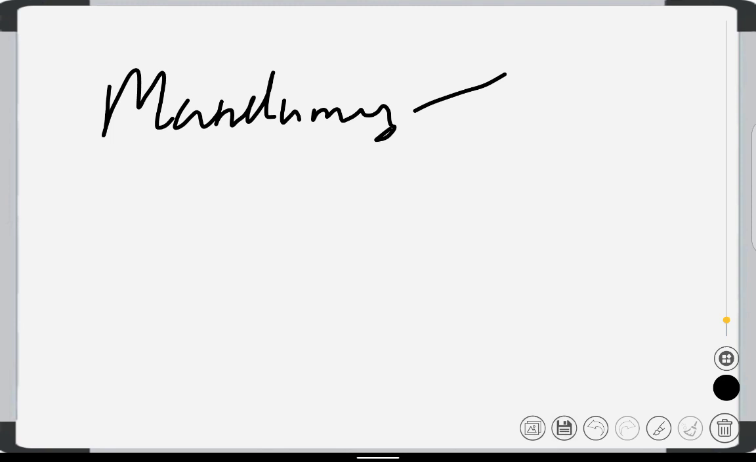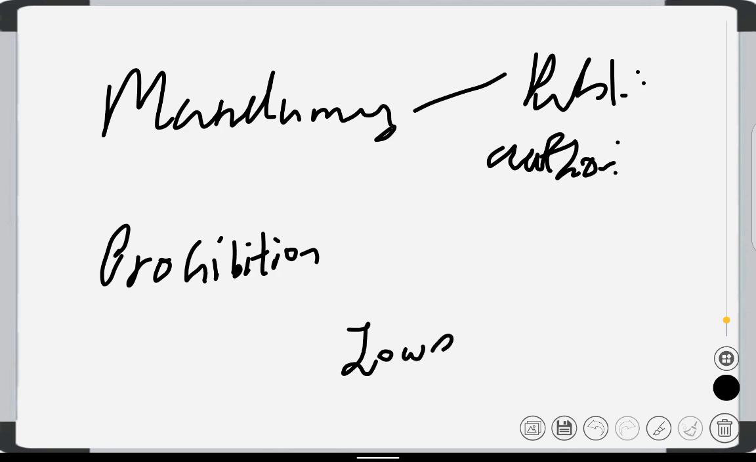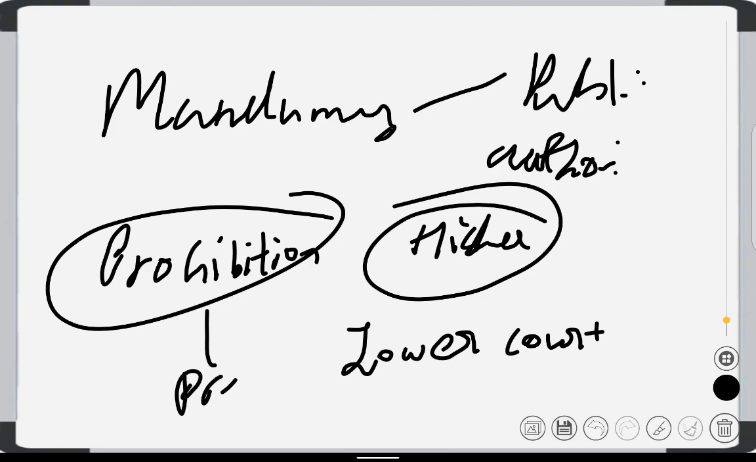Then another is mandamus. Mandamus is issued against public authorities for their malfunctions. Then prohibition. Prohibition means a higher court prevents lower courts from exceeding their powers. For example, if a high court finds that a lower court is exceeding its powers, it will prevent it. So it is preventive in nature.